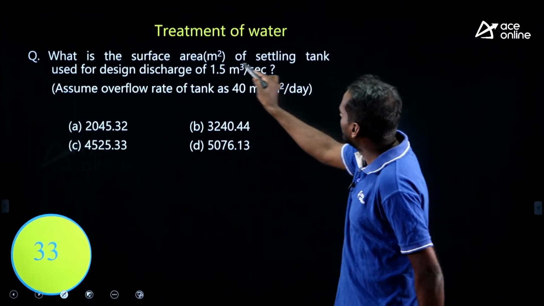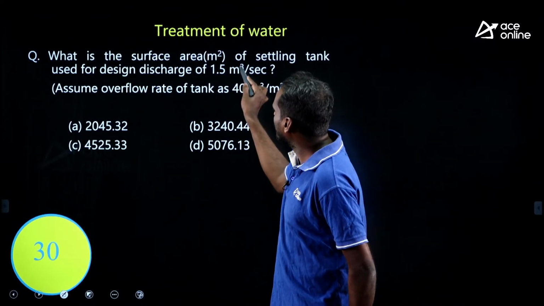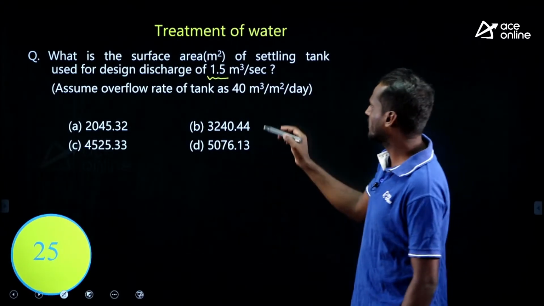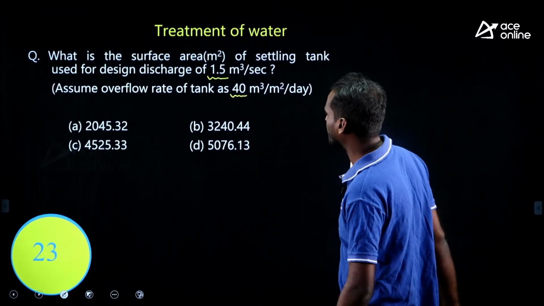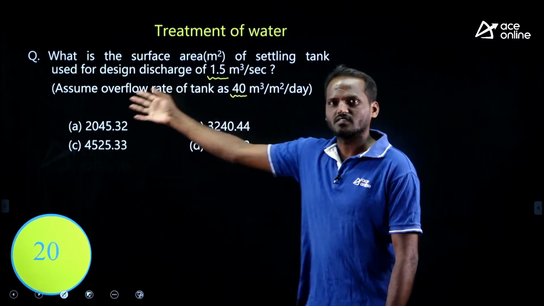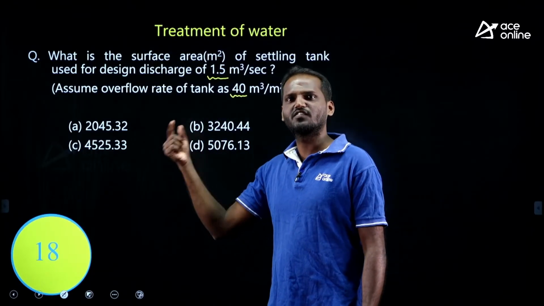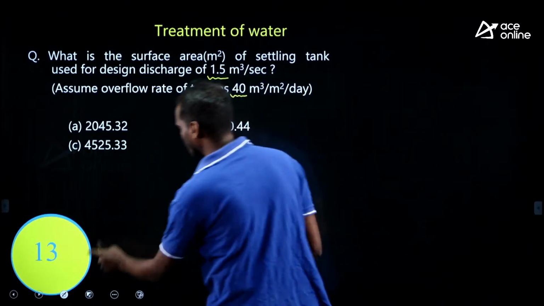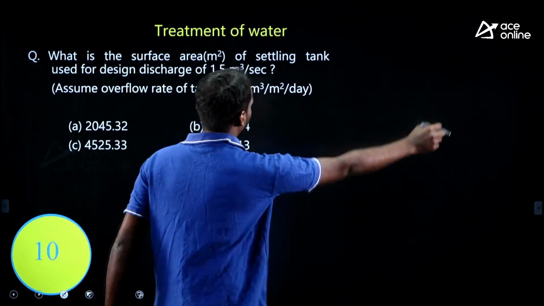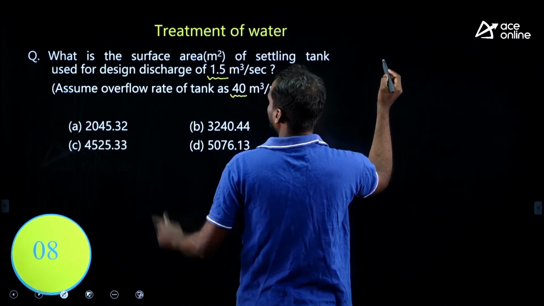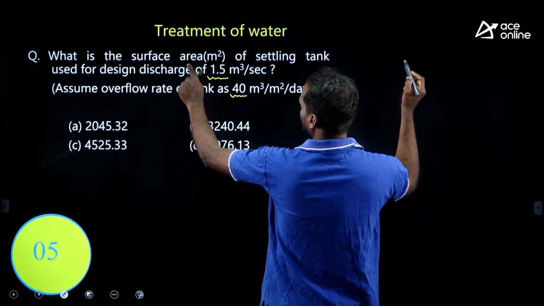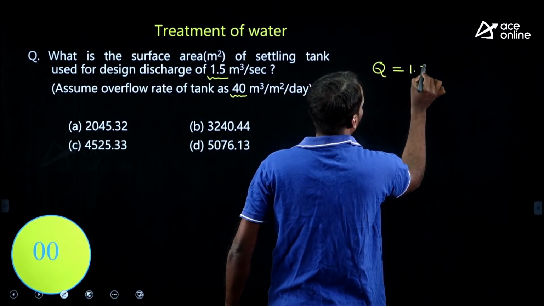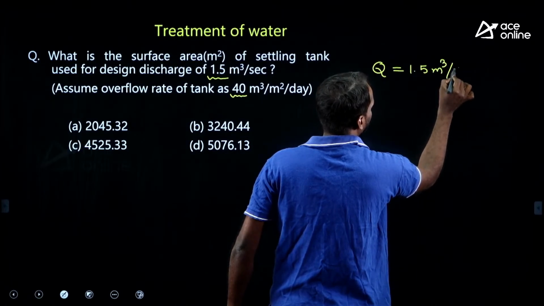What is the surface area of settling tank used for design discharge of 1.5? Discharge given is 1.5, assume overflow rate of the tank as 40, 40 is the surface overflow rate given. See, by looking at these options, you may feel the calculation is difficult because options are in decimals, but still you can get the answer very easily. To confuse you, they have given decimals, nothing difficult here. What he intended to find out is the surface area. Discharge he has given, Q, is 1.5 meter cube per second.